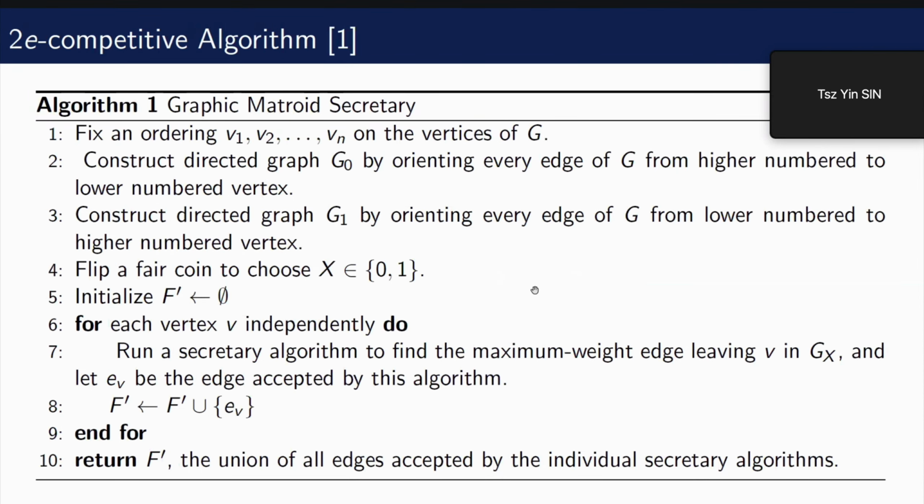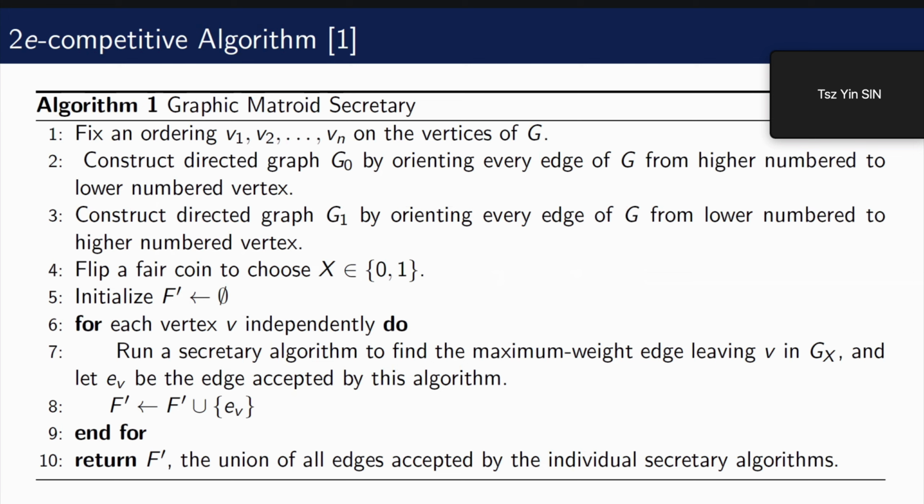And here comes the algorithm by Korula and Pál in 2009, which is 2e-competitive. That means the expected value of its output is always at least 1 over 2e of the offline optimal. In this algorithm, we first give the vertices a total ordering. We number the vertices from 1 to n, and then we form two directed graphs.